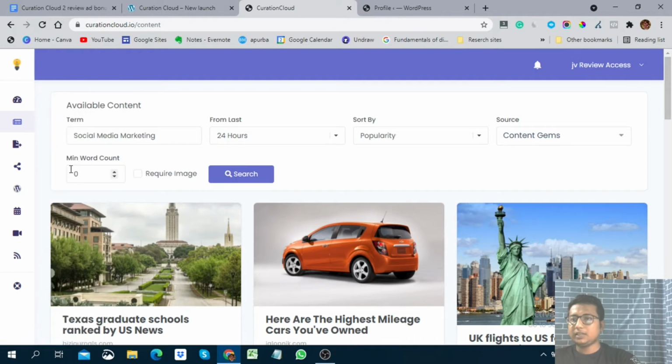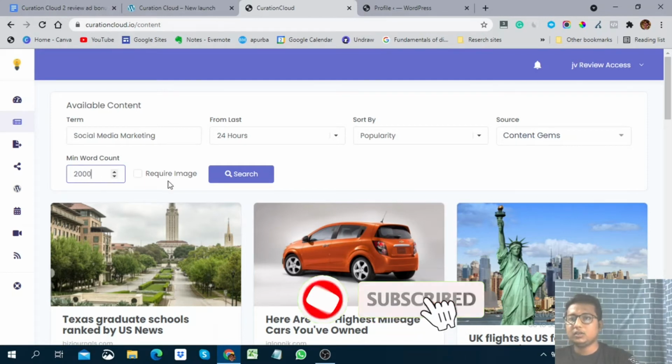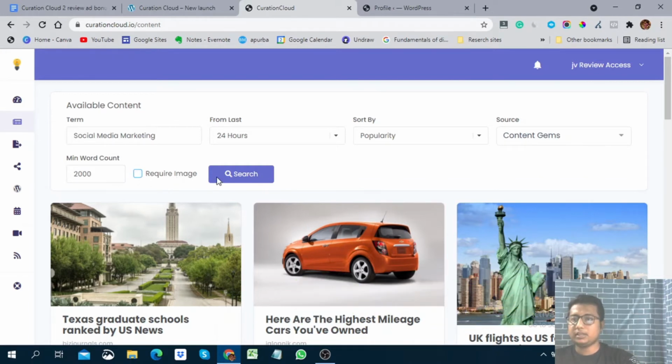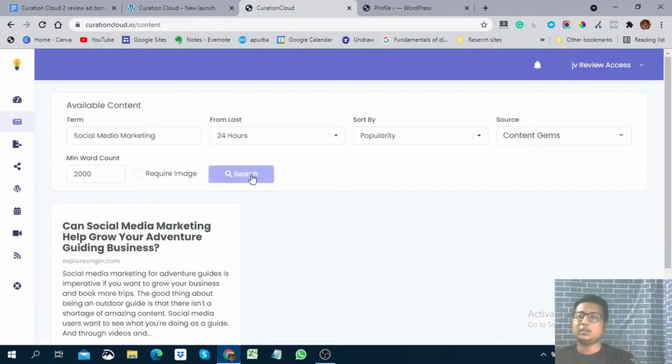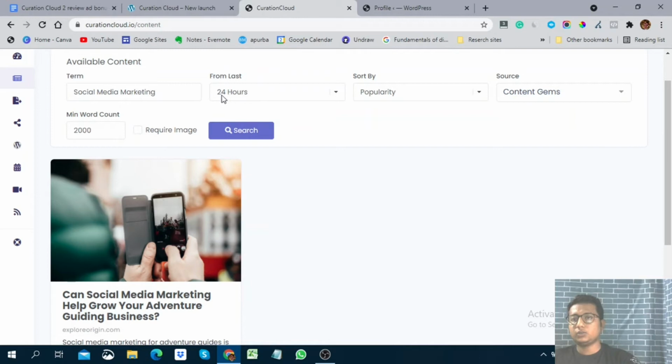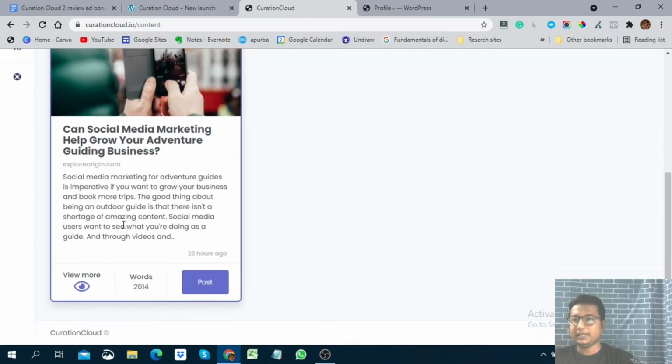Okay, after that you can add the minimum word count. So I just want 2000 word content. Okay, you can add your required image here. I don't want to add any kind of required image, and after that I just click on search. So this software will show me how many social media marketing related niche posts there are in the last 24 hours. So as you can see, can social media marketing help grow your